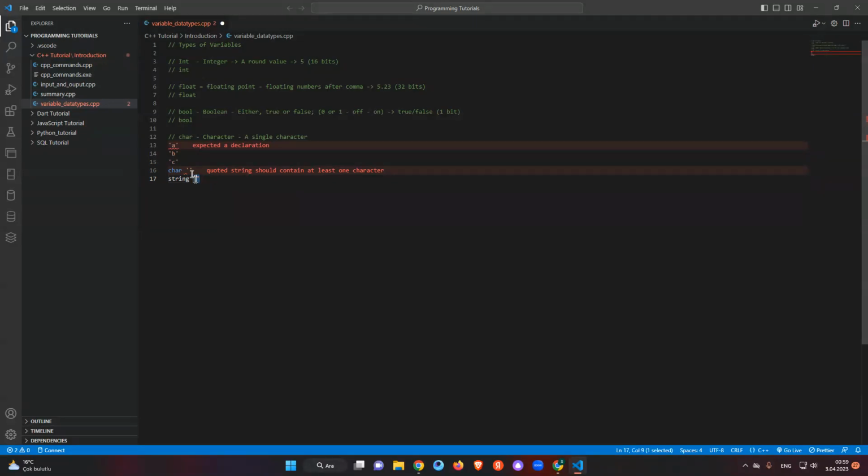We will talk about it later, because a character only represents one, but in a string, if you want to write a lot of characters, we use this system. I hope you understand. Let me show it as an example after this. A char takes 8 bits in the computer.